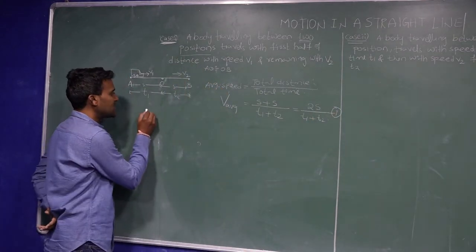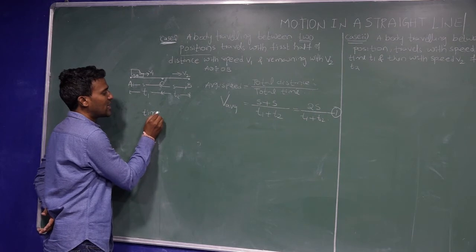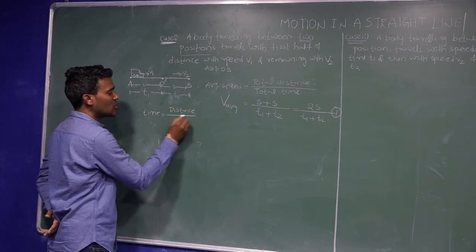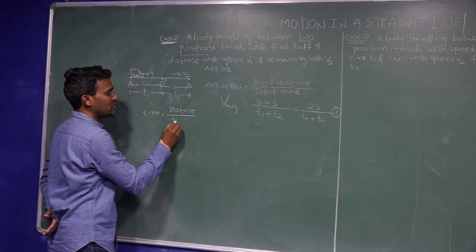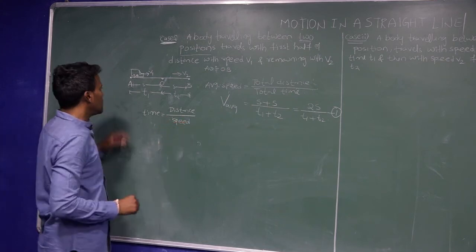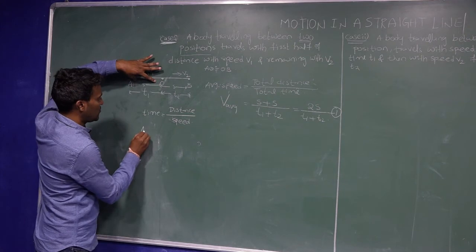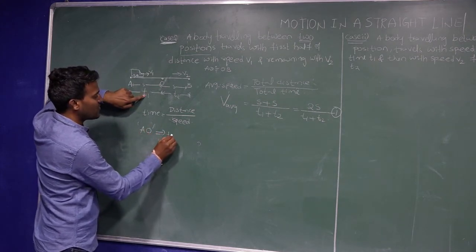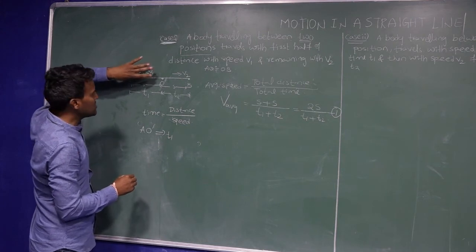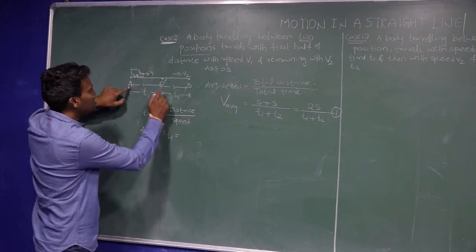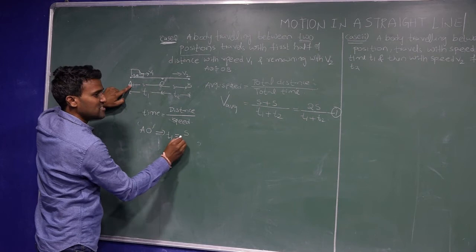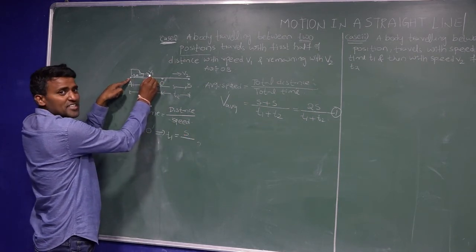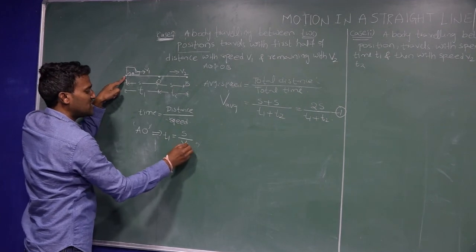Now we know time is equal to distance by speed. From A to O, the time interval is t1, the distance is s, and it is covered with a speed v1.